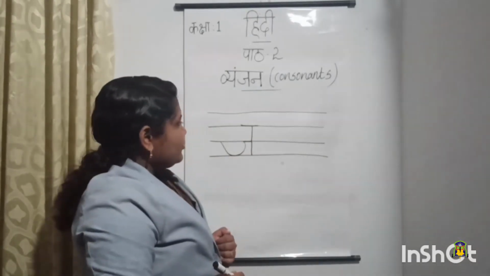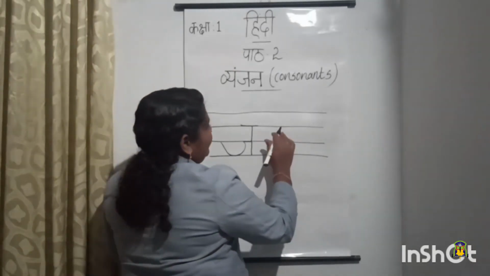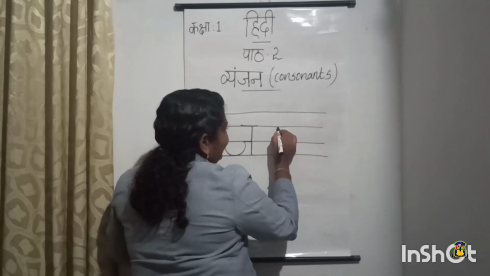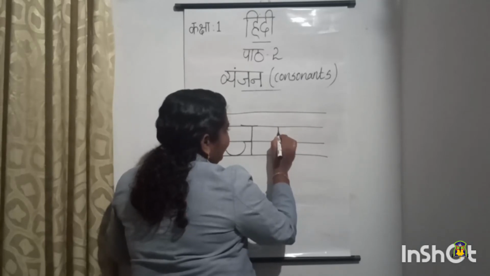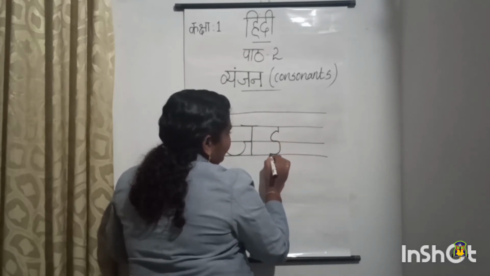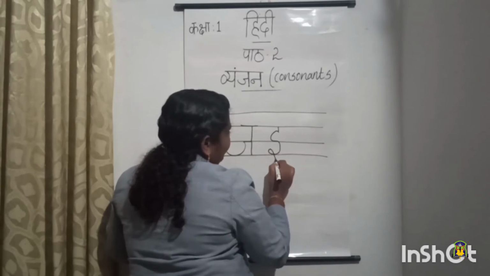Then next we are going to write the letter Jha. Okay children. First we will write the letter E. Okay. A small standing line. Then the English alphabet. Yes. Then from here move your pencil a little up. Then pull it down.